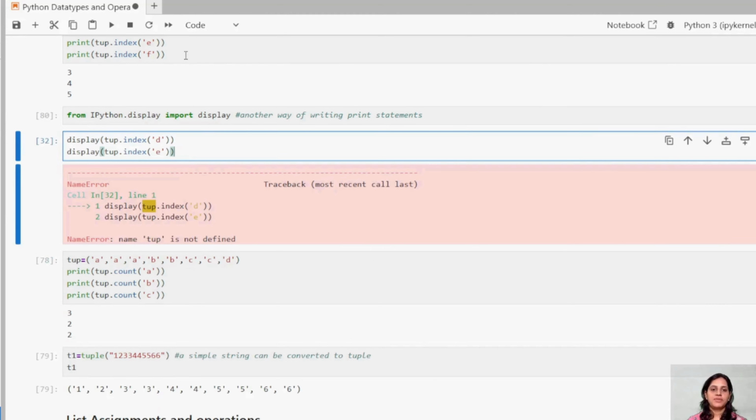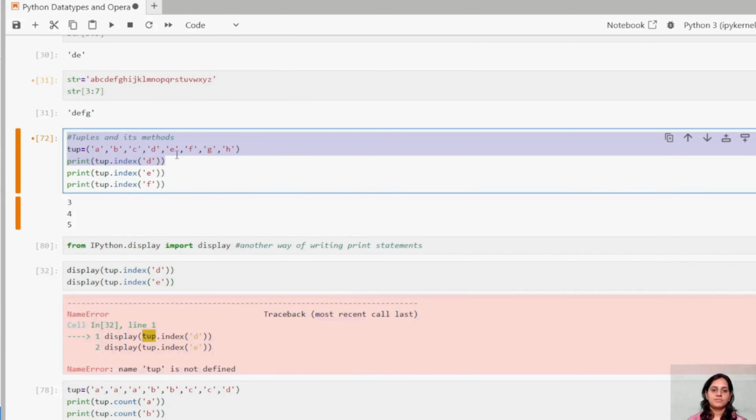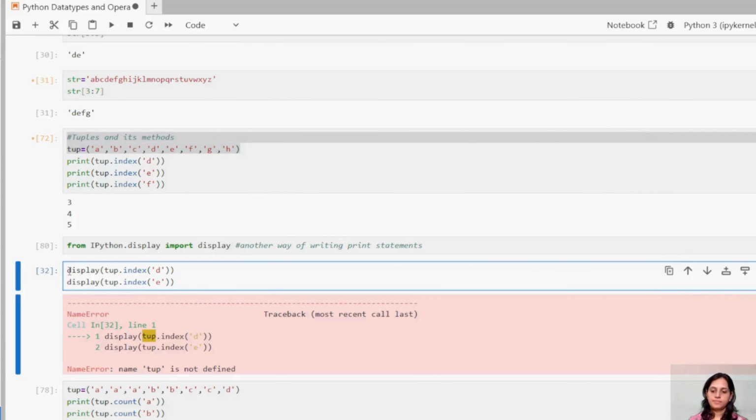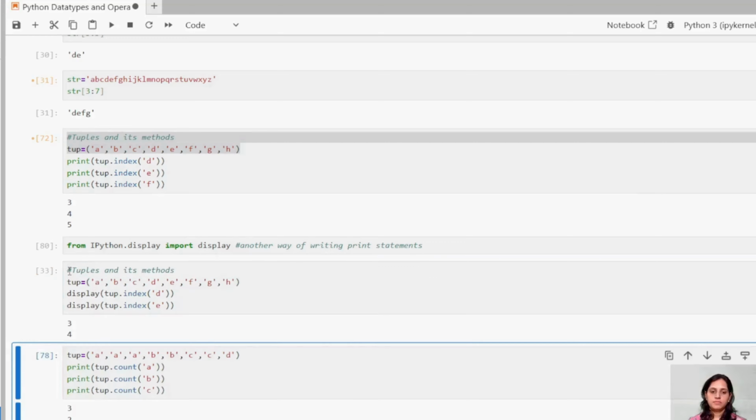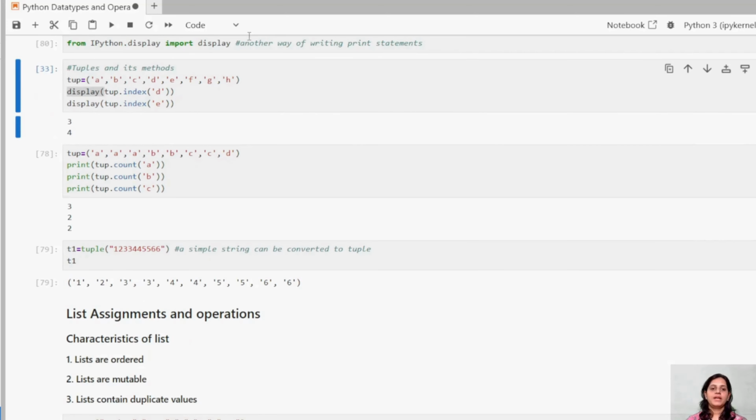I need to define it, otherwise it gives me an error. Let me copy this here. See guys, how it worked. You need to use display. This is another method of printing. You need to use IPython.display and import display.